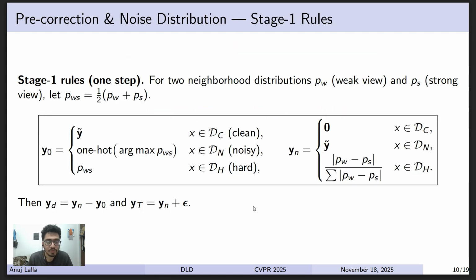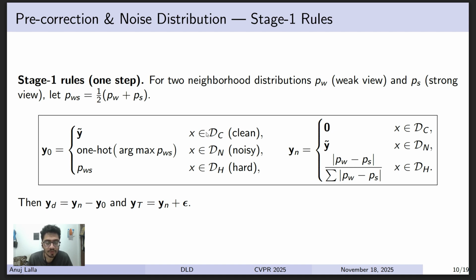So to get y0 and yn, firstly we have to partition the images into these sets. How this is done is we have the weakly augmented image and the strongly augmented image. We take the features for those images by passing them through a feature extractor, and applying certain distance thresholds, we can partition the inputs into these three sets.